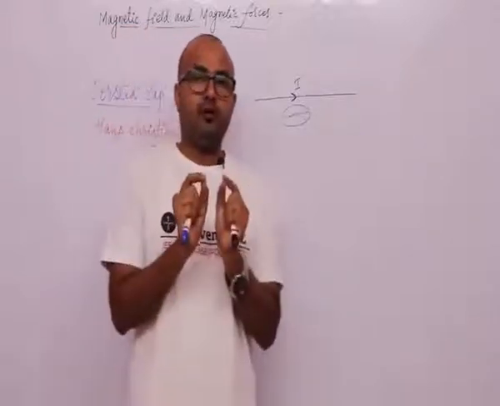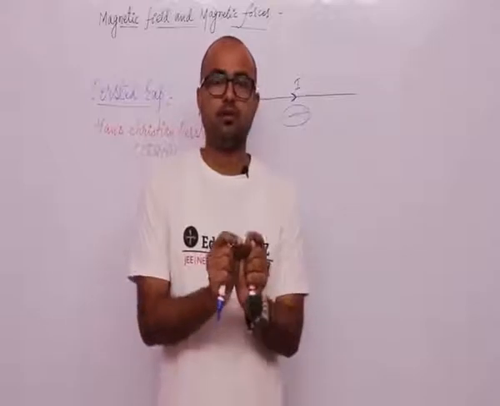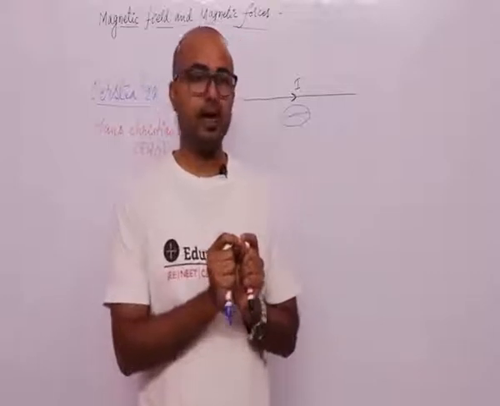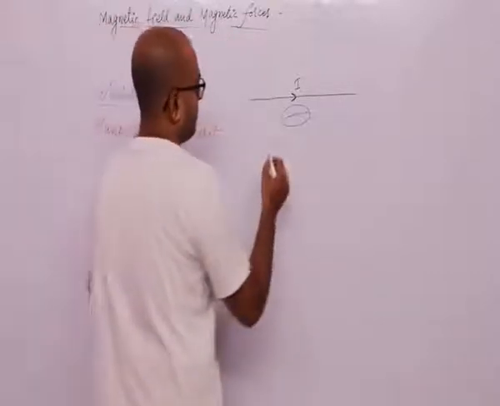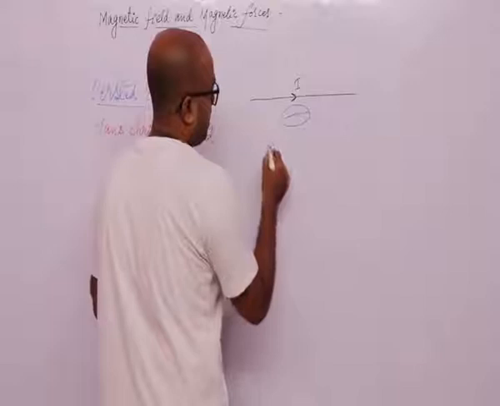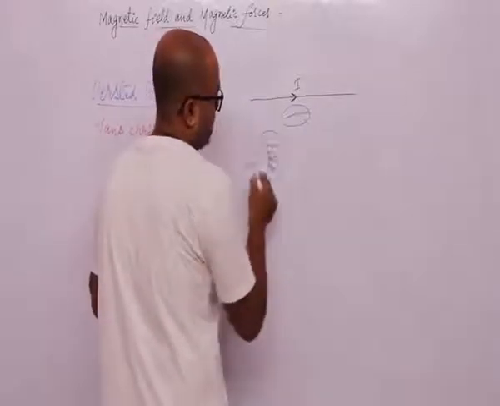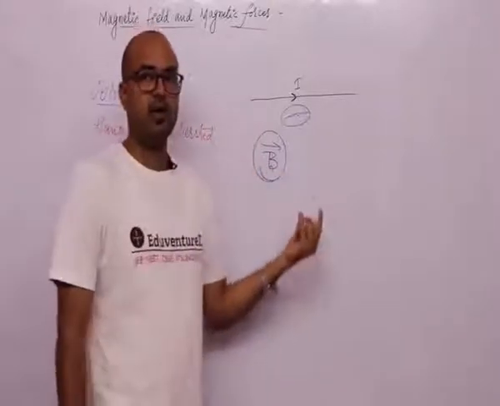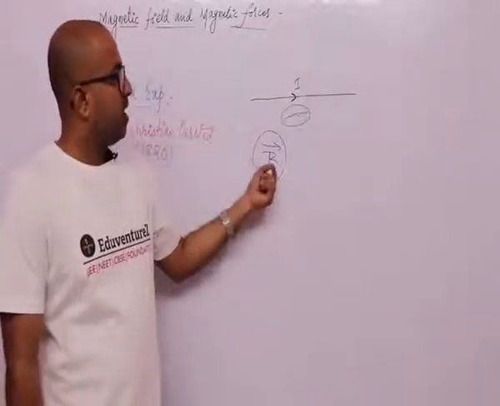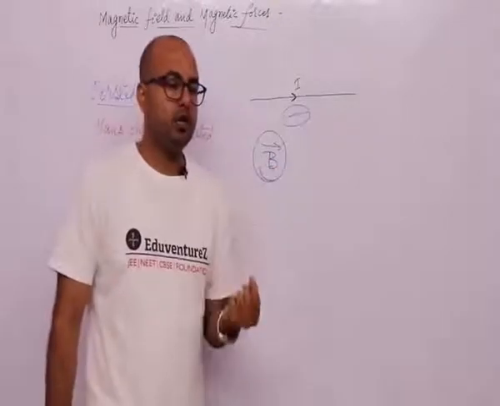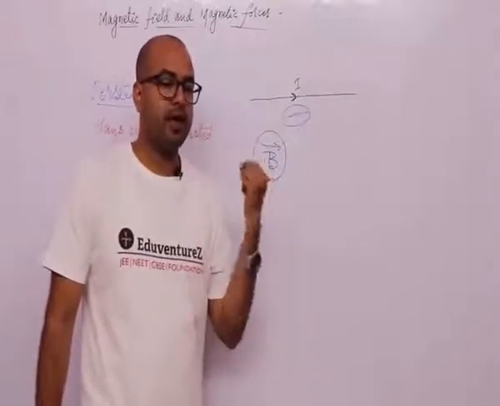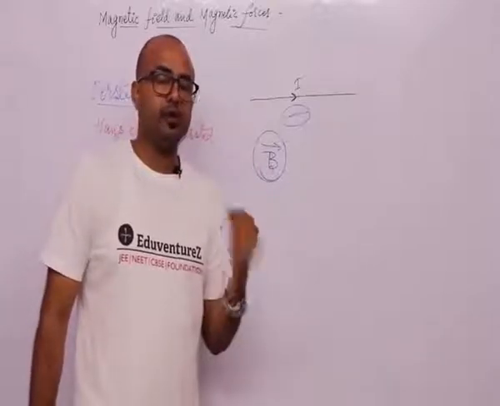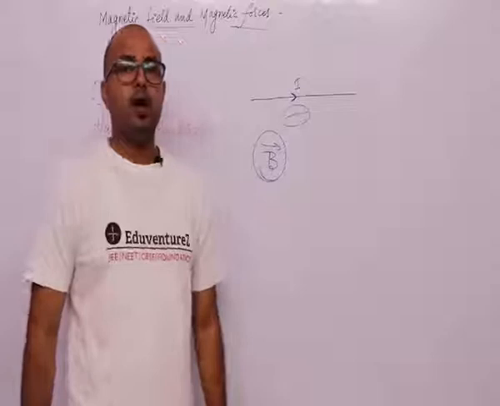So now we will define a term here, that is the magnetic field vector, and it is represented by capital B. It is a vector quantity, and its direction is the direction of deflection in the magnetic compass, that is, the north pole of the needle of the magnetic compass.